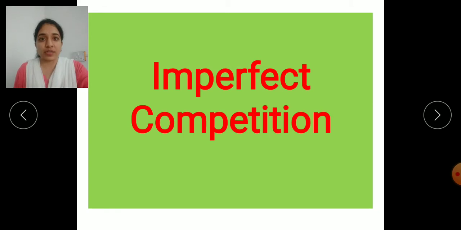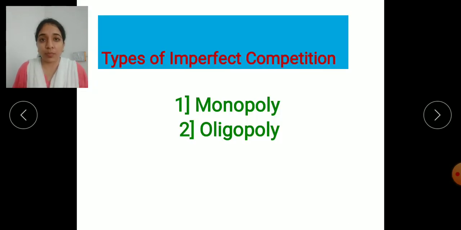Imperfect competition is divided into two types. The first one is monopoly and the second one is oligopoly. There are huge differences between both these points. First, monopoly. Monopoly means there is only a single seller and a large number of buyers. In the case of oligopoly, there are a few sellers and a large number of buyers. So this is the difference between both the types. But today in this video we are going to see the meaning of monopoly.